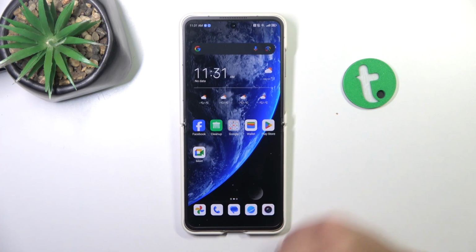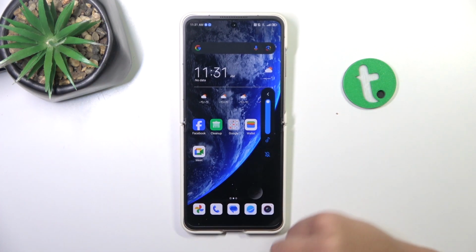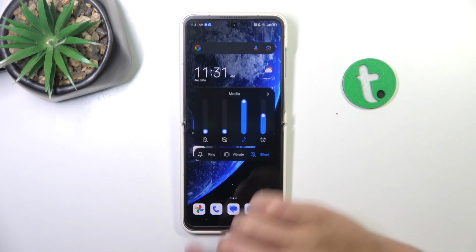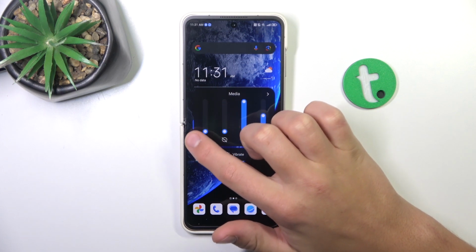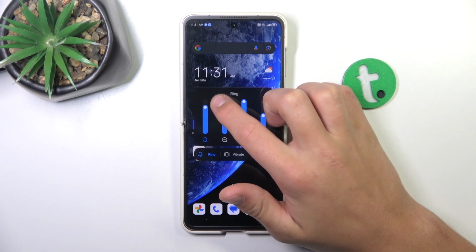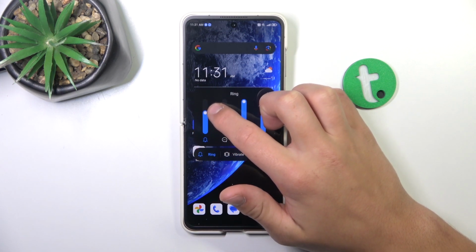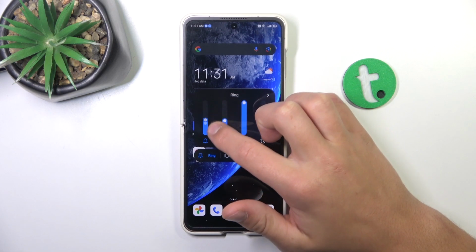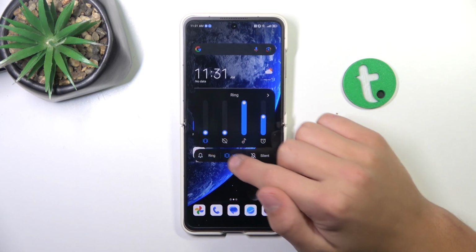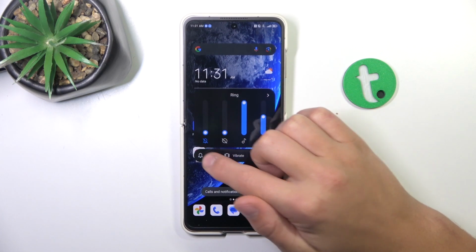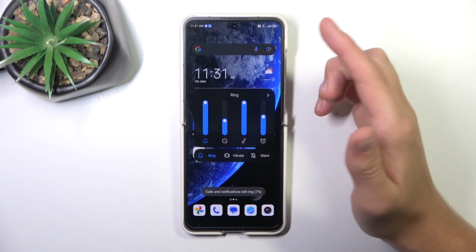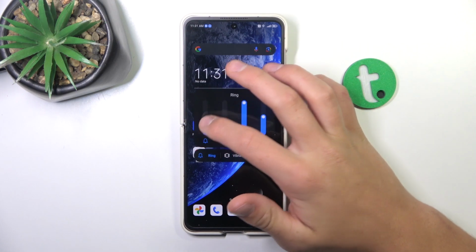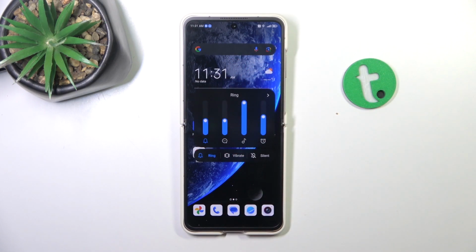Firstly, press any volume button, then tap on this little arrow here, and to the maximally to the left you can adjust the ring volume, which is the ringtone volume. If it's maximally to the bottom, it means this muted is going to be either vibrate or silent, and to the top it's the loudest. And that is going to be all.